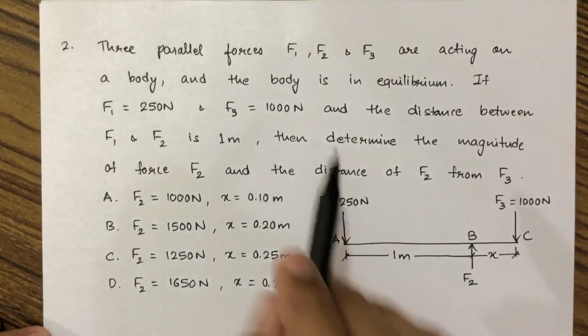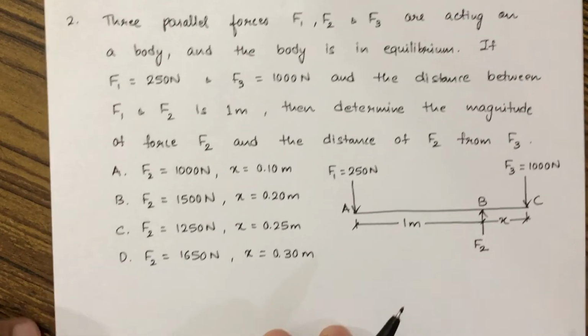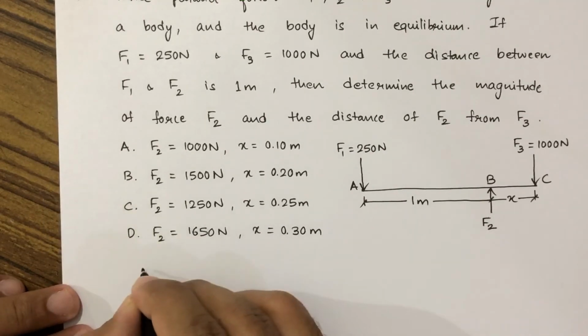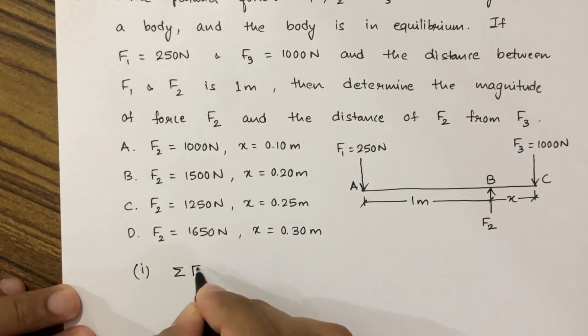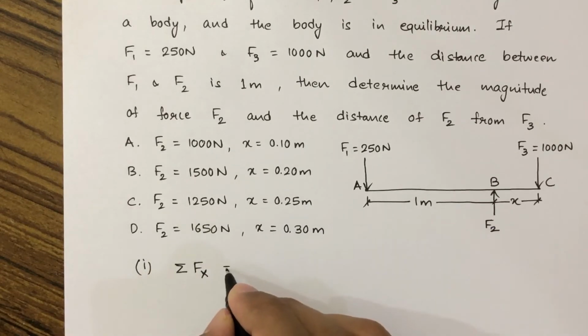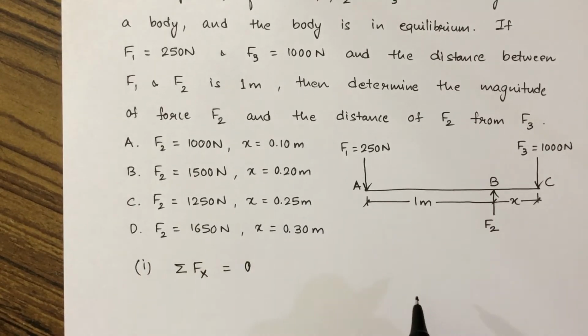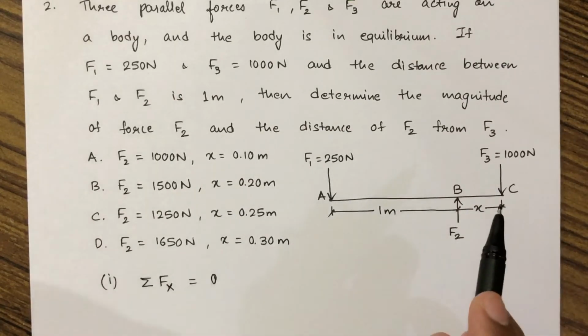Now as it is saying that the body is in equilibrium, we know the three conditions of equilibrium. The first condition says that the algebraic sum of horizontal components of all the forces should be equal to 0. Now if we see the figure, there are no horizontal components.